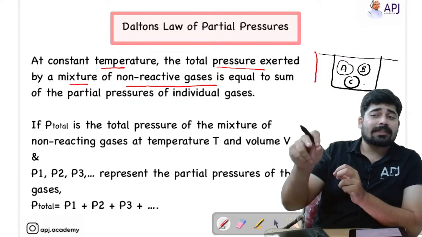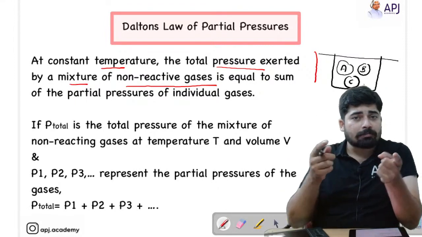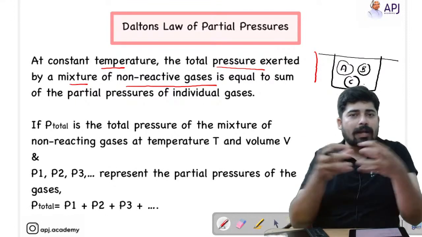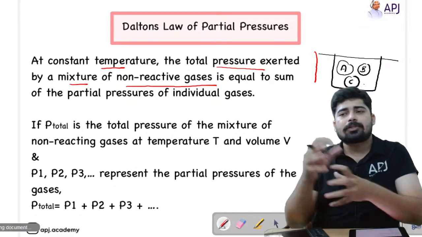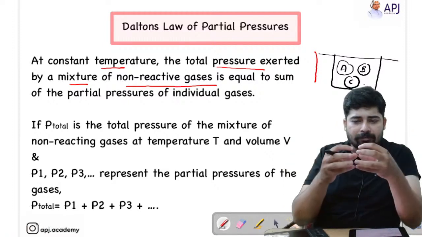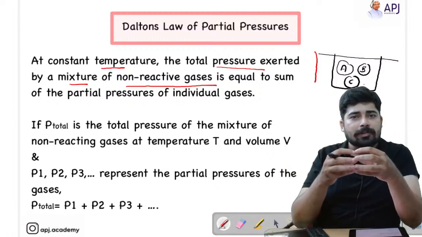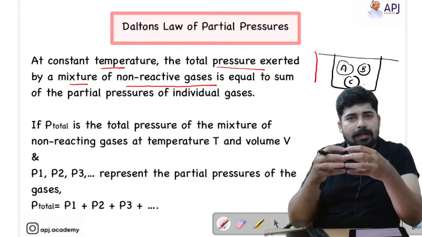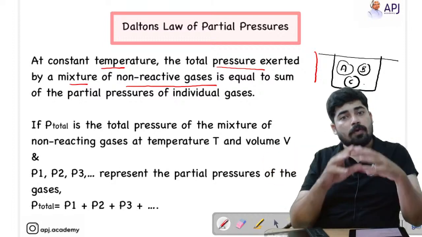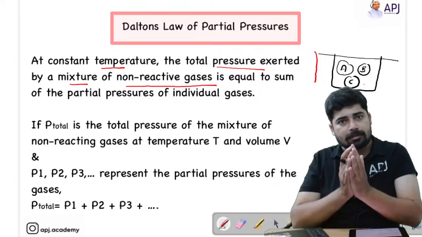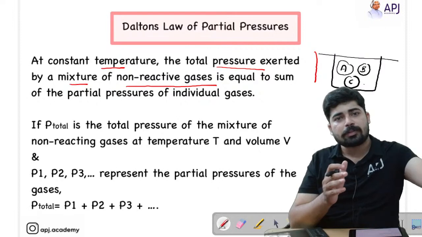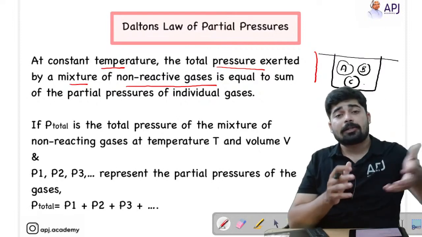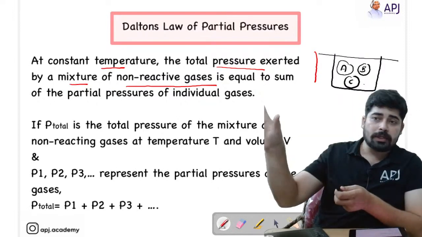Because if these gases are reactive in nature, that means they react by colliding. In chemical kinetics you might have studied that when molecules collide with each other, they break their existing bonds and start to form new bonds. That's what chemical kinetics says. As the frequency of collision increases, the rate of reaction increases. So I am not going into that point.